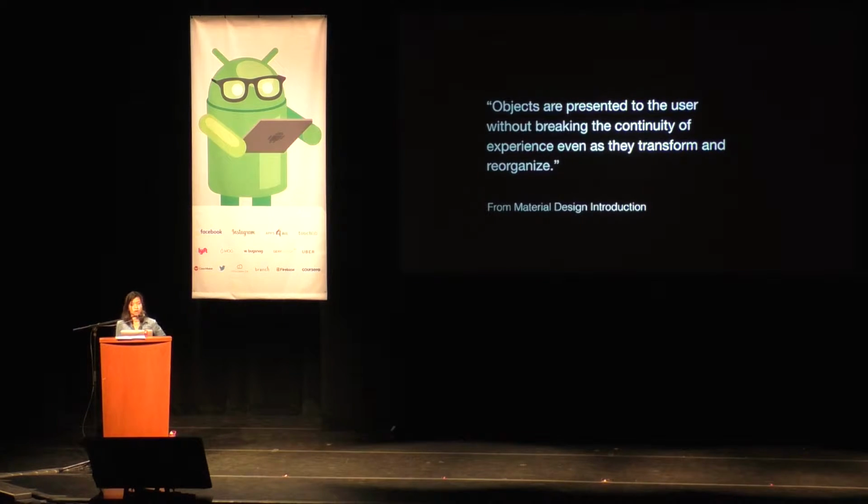So in preparing for this talk, I was actually rereading some of the material design guidelines, and I came across this quote here. Objects are presented to the user without breaking the continuity of the experience, even as they transform and reorganize. And this quote really made a lot of sense to me, and it's something that we were doing regardless of referencing this actual line here. We wanted to make sure that the broadcaster and the viewers saw the hearts, but they never got in the way of the content. The hearts are really important to the feedback loop, but they are not as important as what the broadcaster is actually sharing.